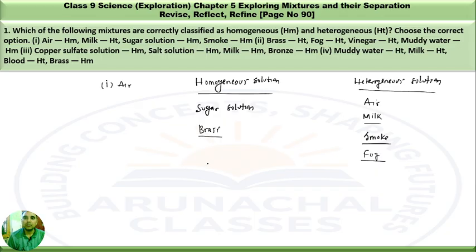Then we have vinegar. Vinegar is a homogeneous mixture. Vinegar is homogeneous in nature. So I will write here, vinegar is acetic acid in water. So it is homogeneous, it is transparent.